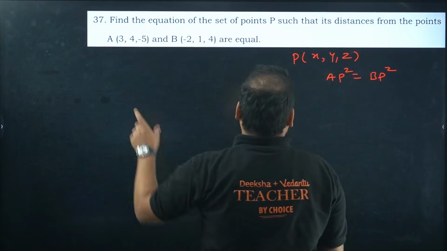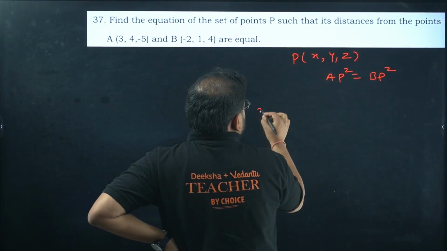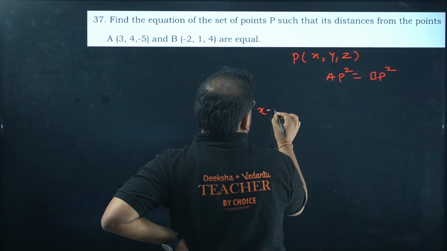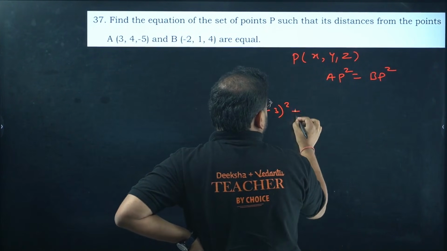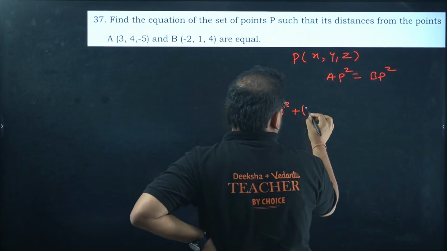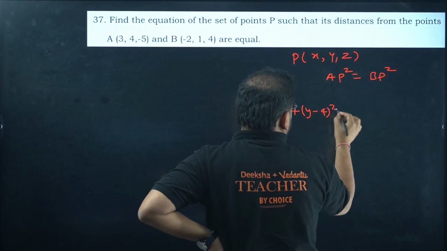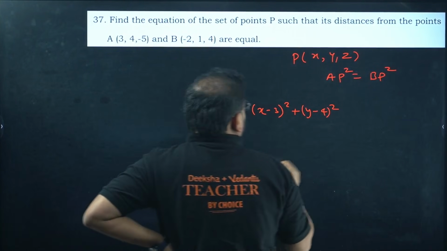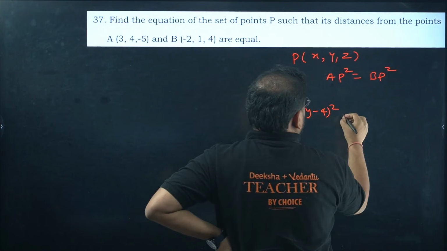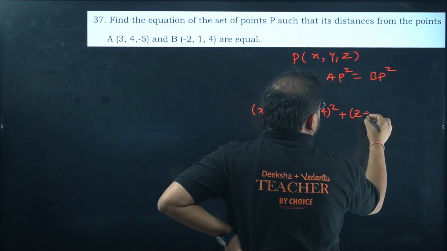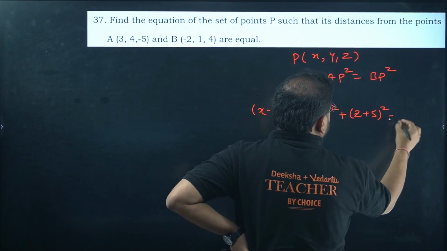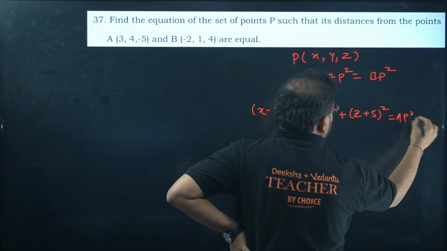Okay, let's find AP square first. So you get this value as X minus 3 the whole square plus Y minus 4 the whole square, and you get Z plus 5 the whole square, and this is the value of your AP square, correct?